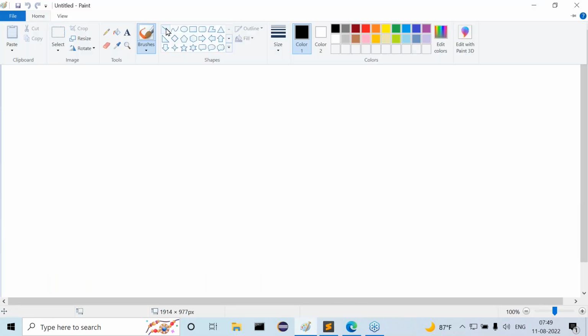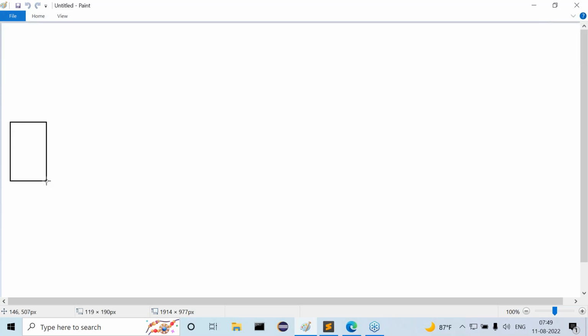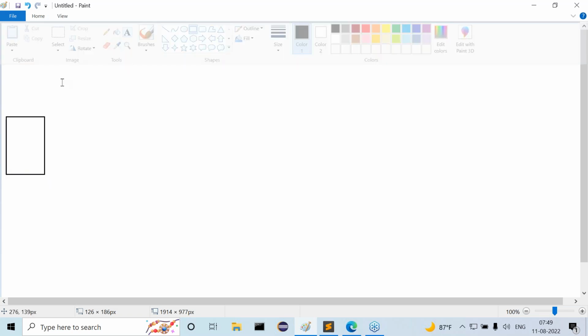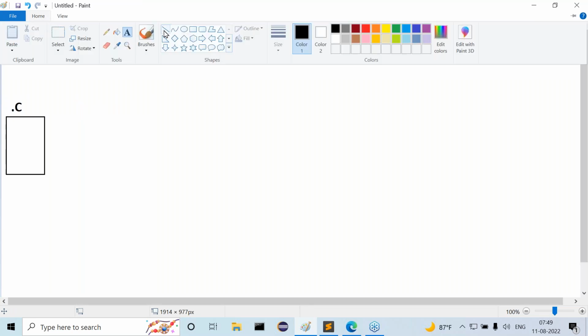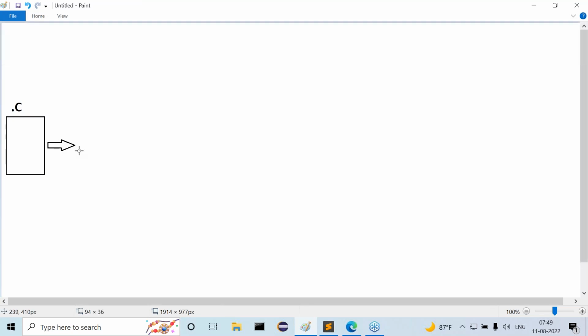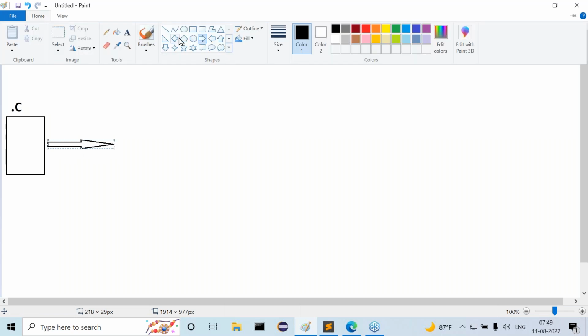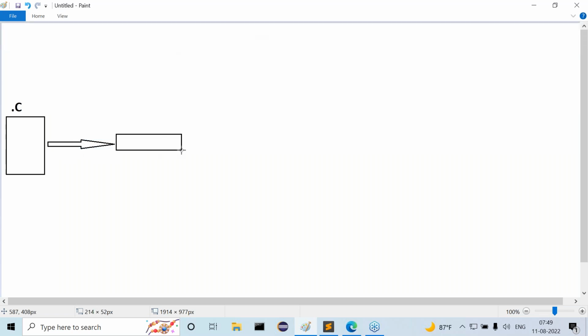First of all, let me prepare a diagram as per the definition. This is my C program. Whenever we say it's a C program, we have to provide the .c extension. Then I need to perform compilation.